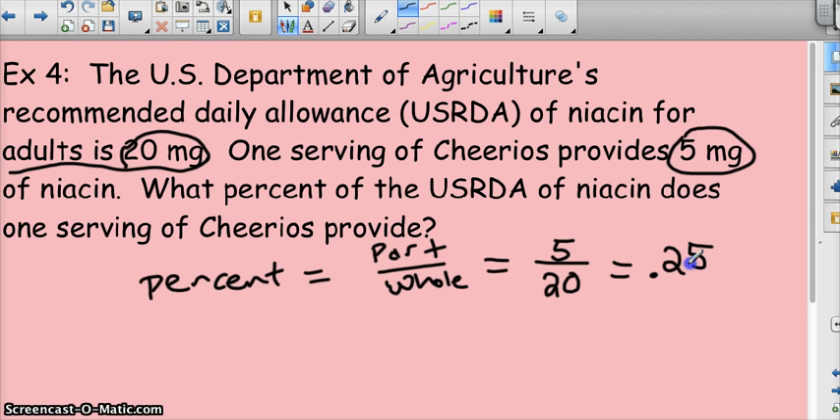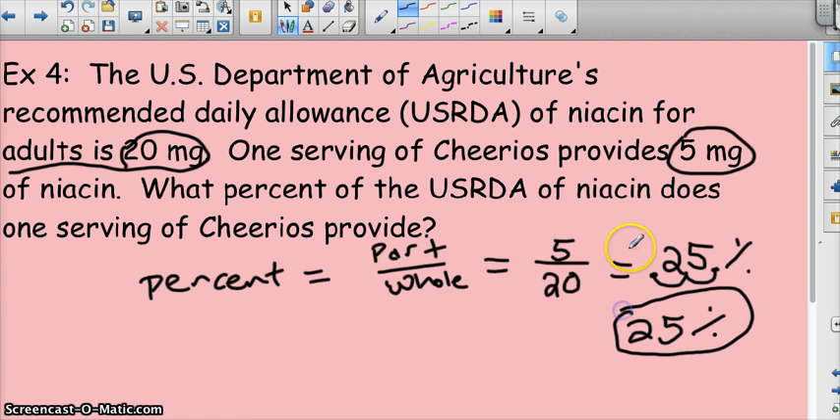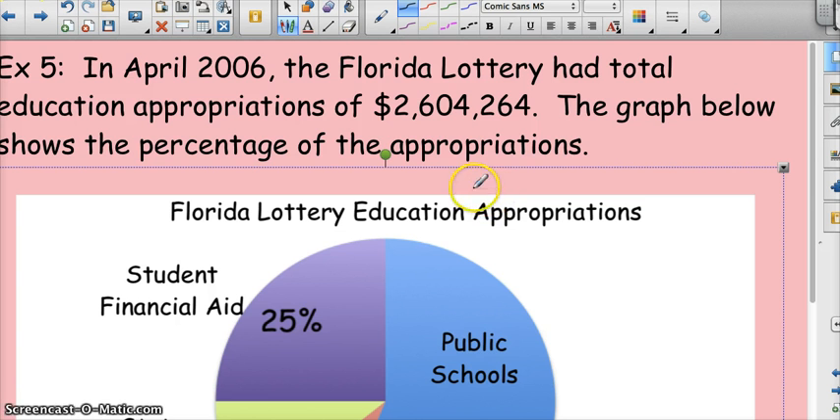We talked in the previous video about turning a decimal to a percent. To turn this decimal to a percent, we move the decimal point 2 spaces to the right and throw a percentage sign right after it. That means if you're getting 5 milligrams of niacin from Cheerios and there's a 20 milligram daily allowance, you're getting 25% from that Cheerios. Easy stuff, guys. You've got to be able to produce it from word problems.